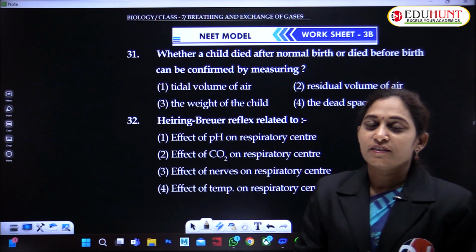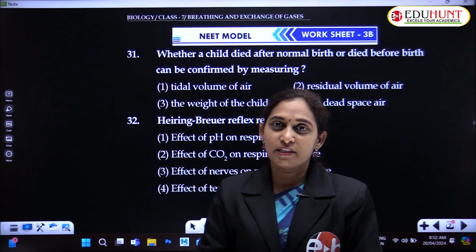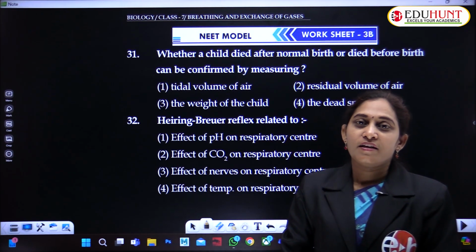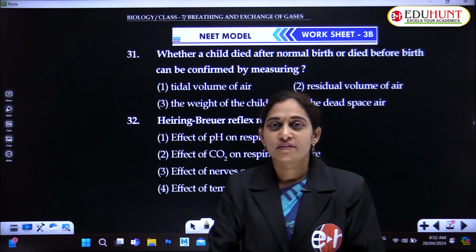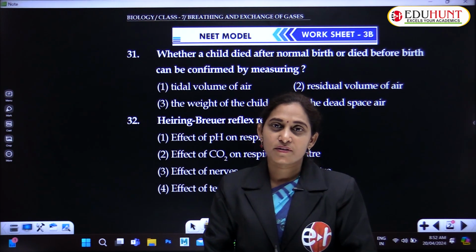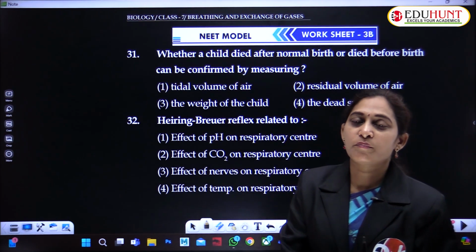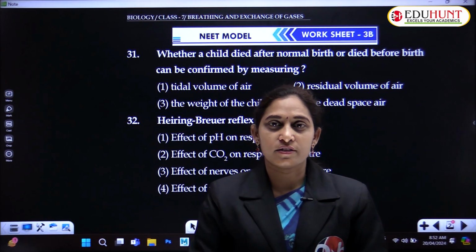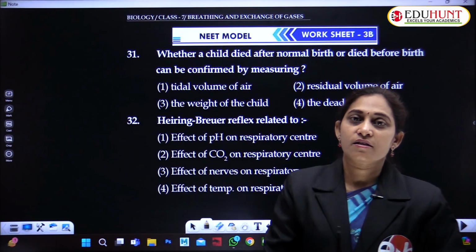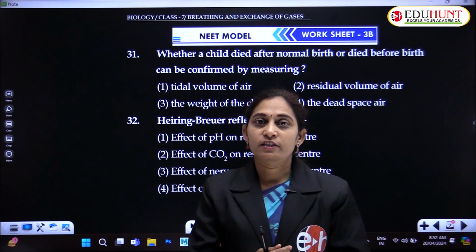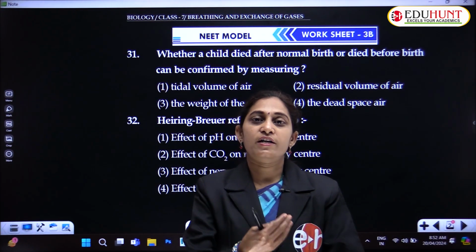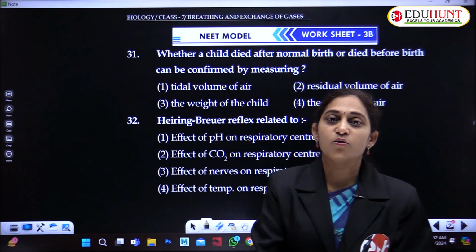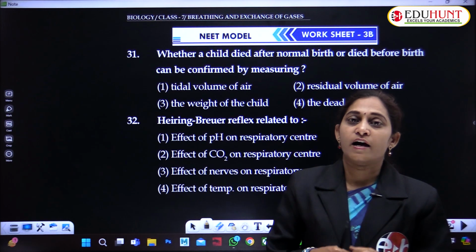We are at the end of the topic, that is breathing and respiration and exchange of gases. We have already finished the concepts regarding how a human being breathes, what is inspiration, what is expiration, and how the gases exchange between the atmosphere and the tissues, between the lungs and the tissues, and how all of this happens in our body.